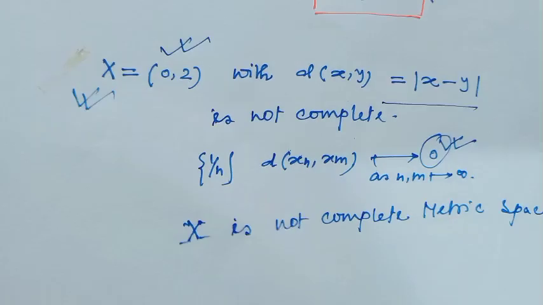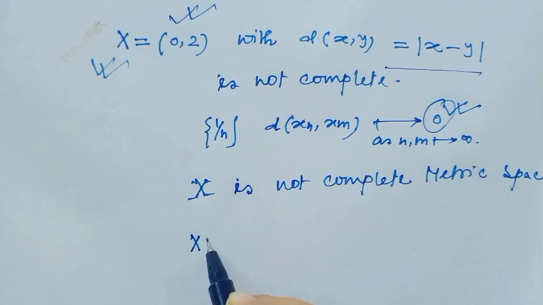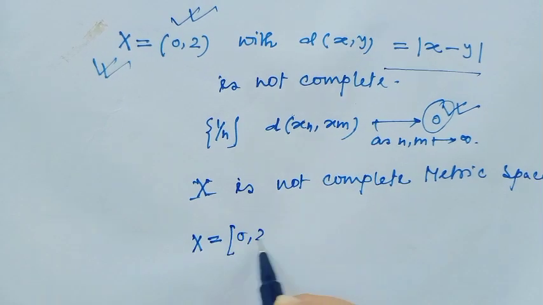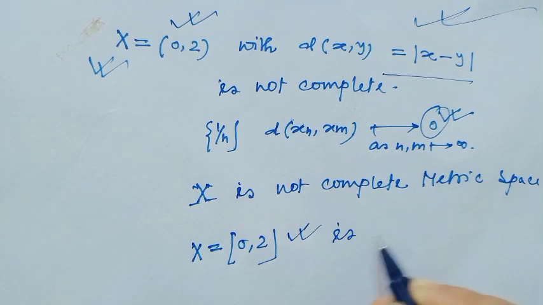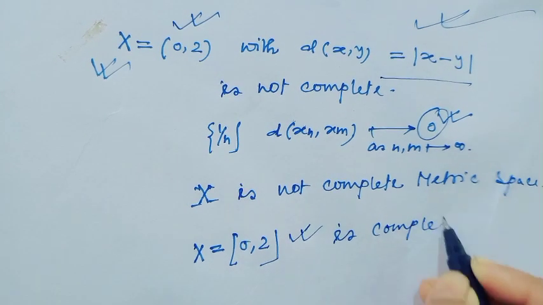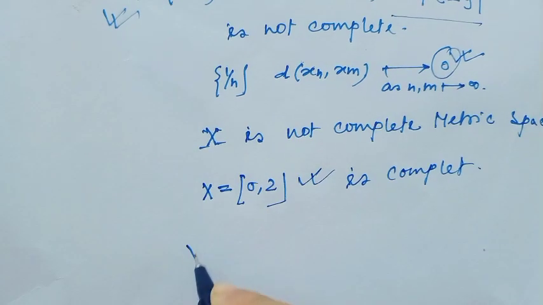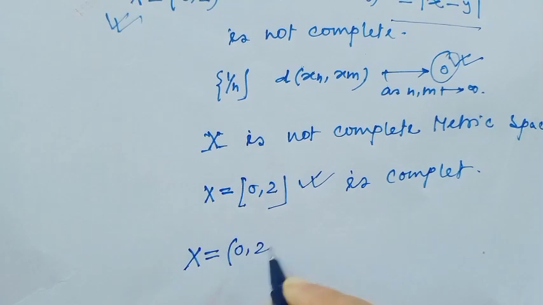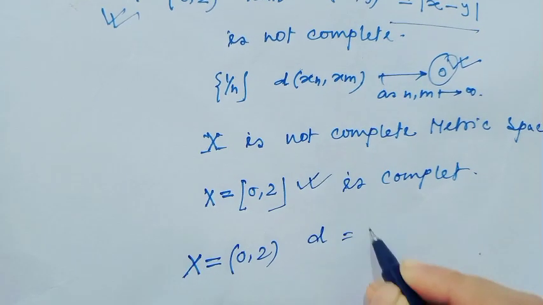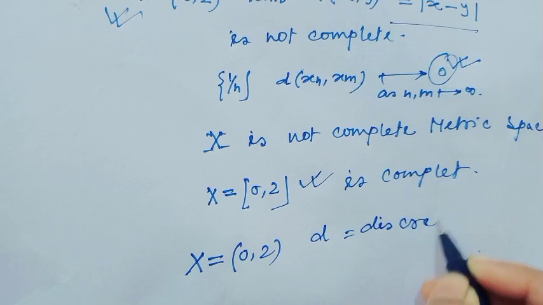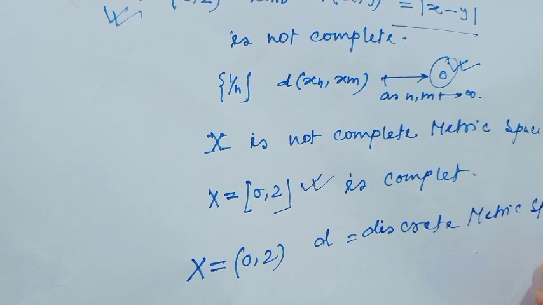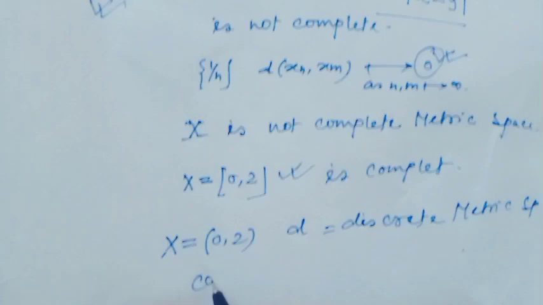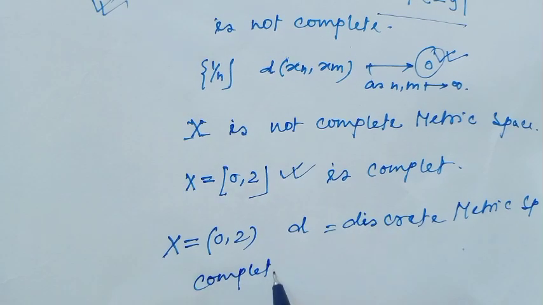But if we consider the set X equal to the closed interval [0, 2], then in this metric space, this set is complete. But if we consider the same set with the discrete metric d, then in this metric space the set X is complete. Why complete?